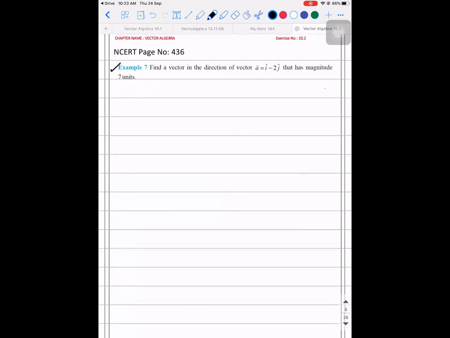Find a vector in the direction of i cap minus 2j cap that has a magnitude of 7 units. So find a vector in the direction of A vector, meaning the unit vector for A cap and the vector which you need to find are the same. But what about their magnitudes? They are different. So what they are saying is B vector is equal to 7 times A cap. Did you understand what I did?